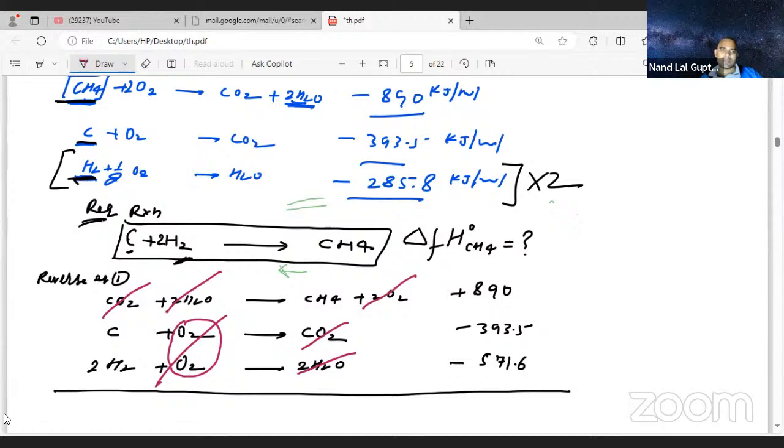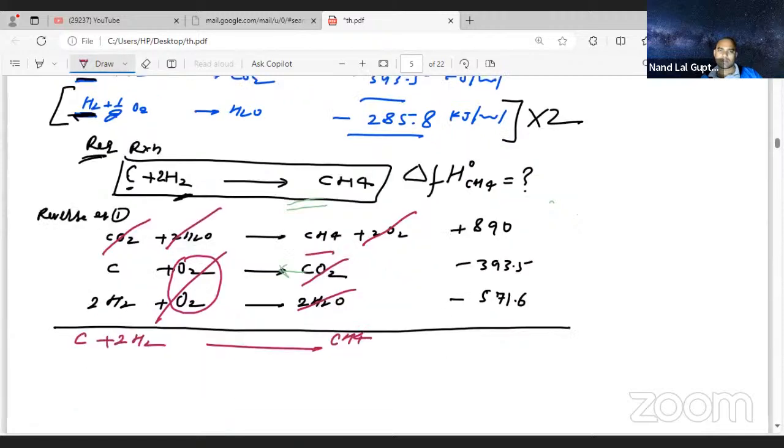So what is left here? Carbon plus 2H2 gives CH4. Getting or not? Yes, sir.